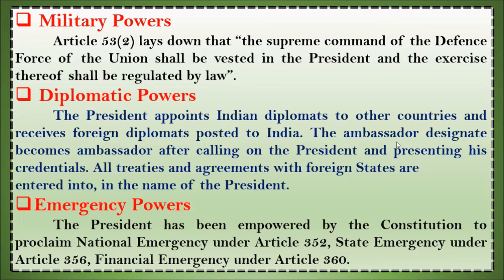Okay. The ambassador designated becomes ambassador after calling on the president and presenting his credentials. So this ambassador who is appointed becomes an ambassador only after the permission or approval of the president, and he presents his credentials here. All treaties and agreements with foreign states are entered into in the name of the president.